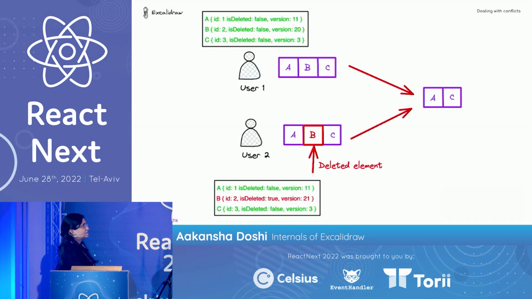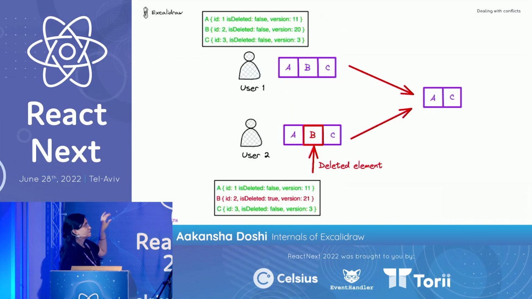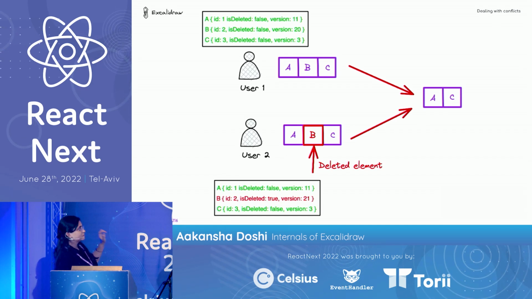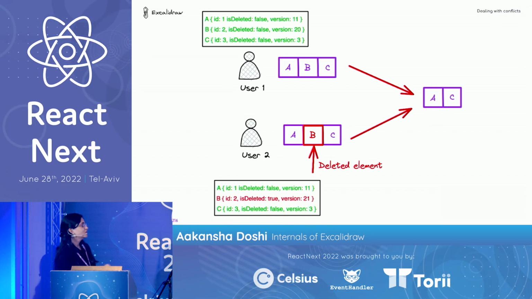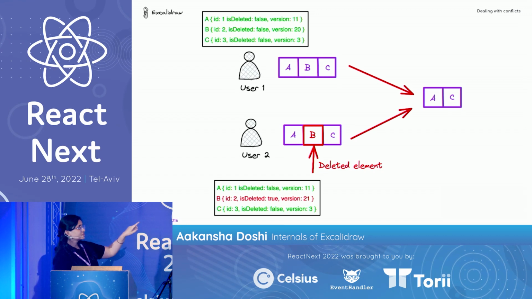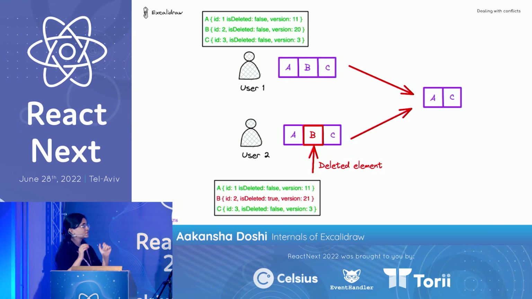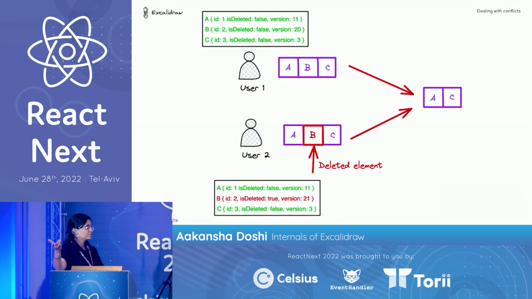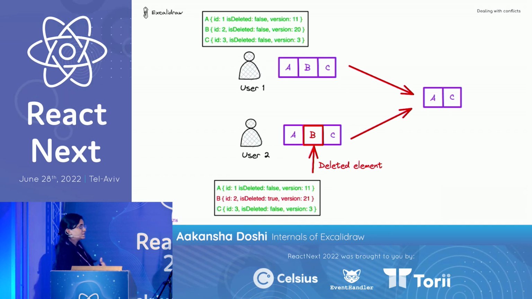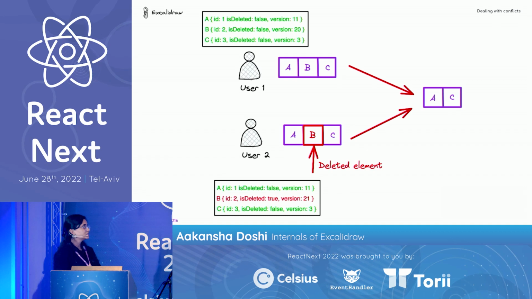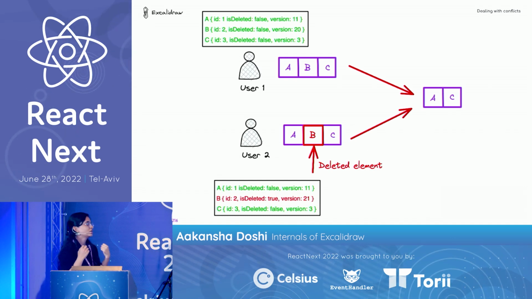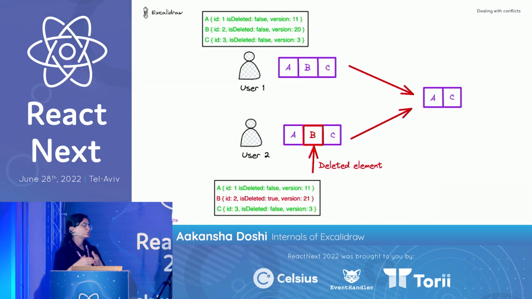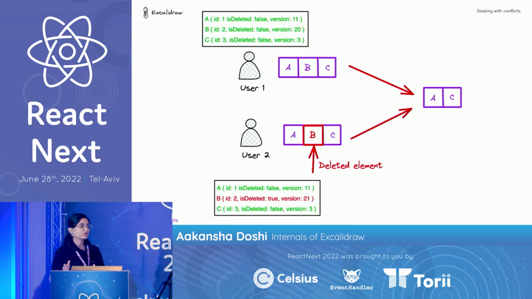Now if you look at this, for A and C the version is the same, so no change is needed. But for B, the version is 20 for user 1, and for remote it's 21. It means some change happened on the remote. Now if you check, isDeleted is set to true. That means someone deleted element B in the remote, so let me remove it from my canvas as well.